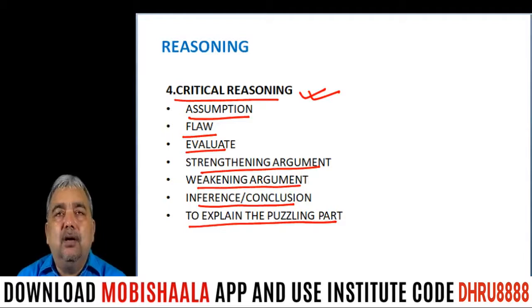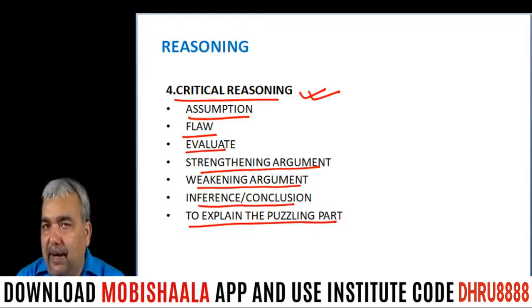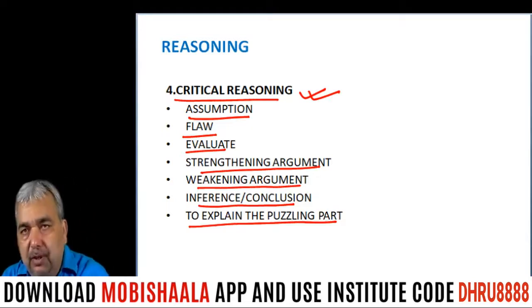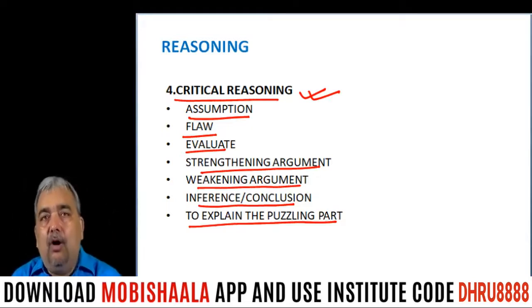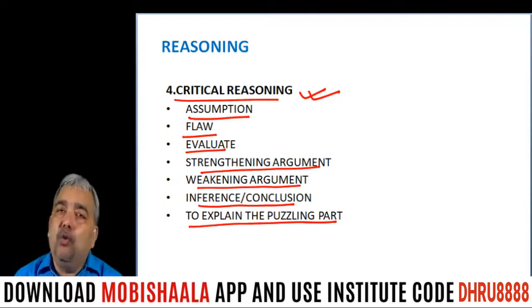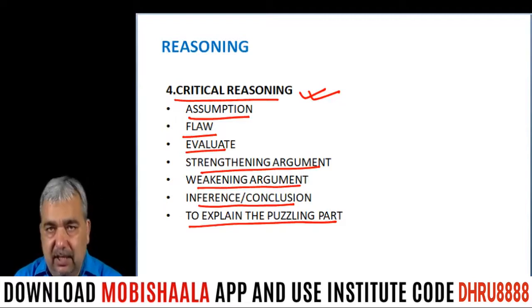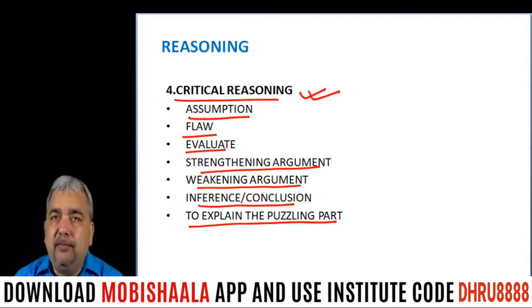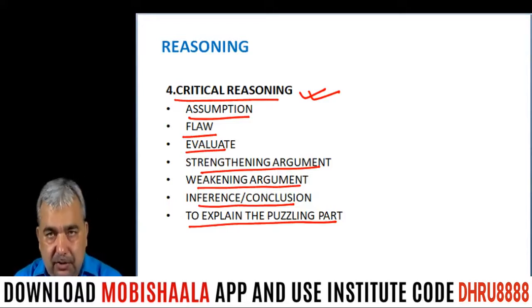Assumption means the question format will be like this: in the above passage, what has the author assumed, and they will give you four options. Or what is the flaw in the passage, or on what count can the passage be criticized. Or which of the following, if true, will strengthen the argument above, or will justify the argument above. So this is critical reasoning, and all the topics are important, because these are used in comprehension questions also.